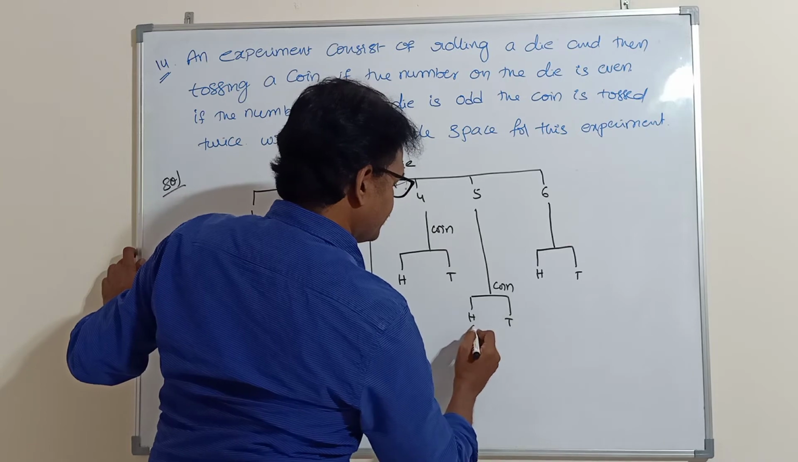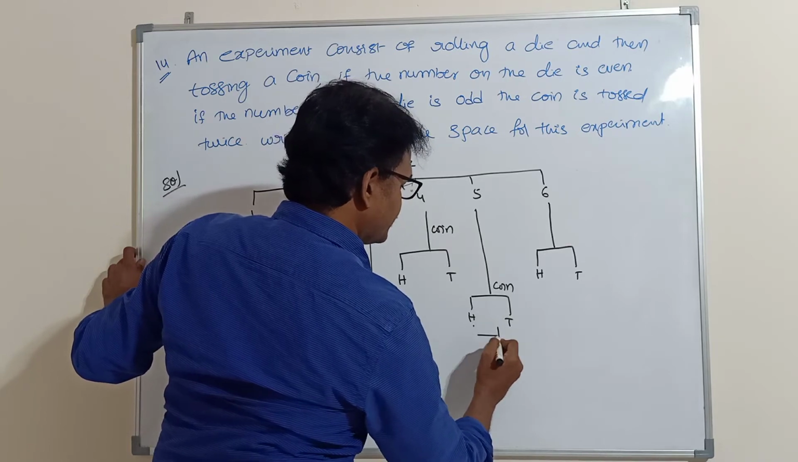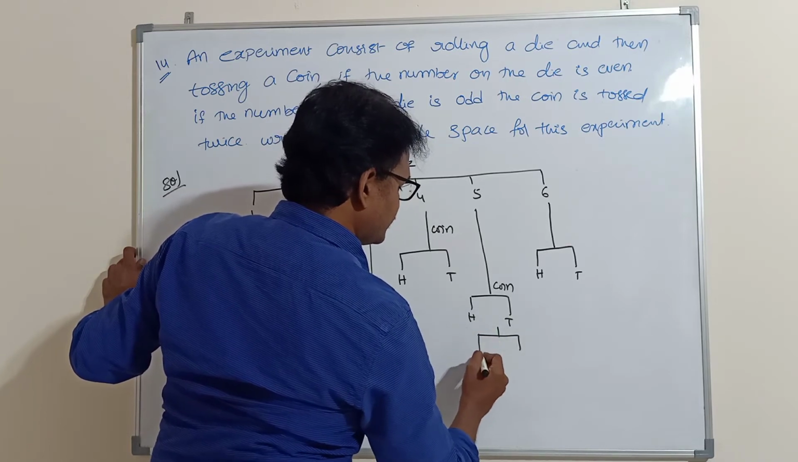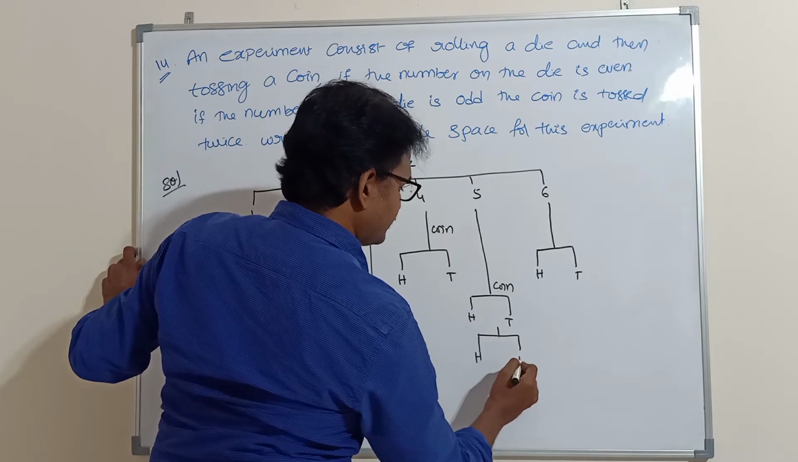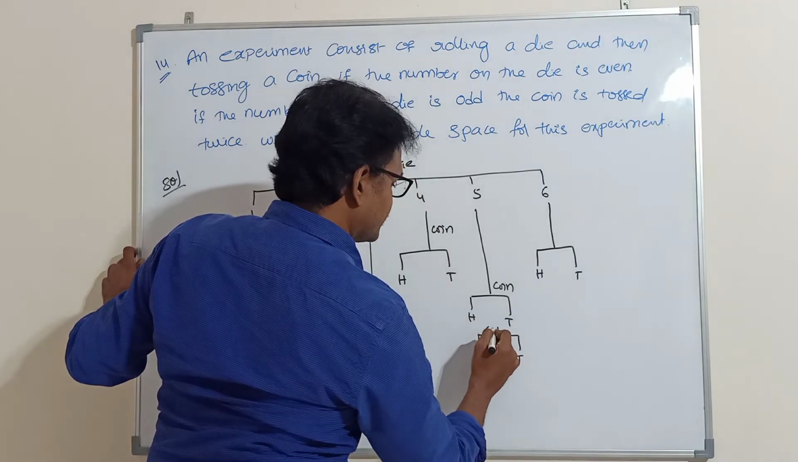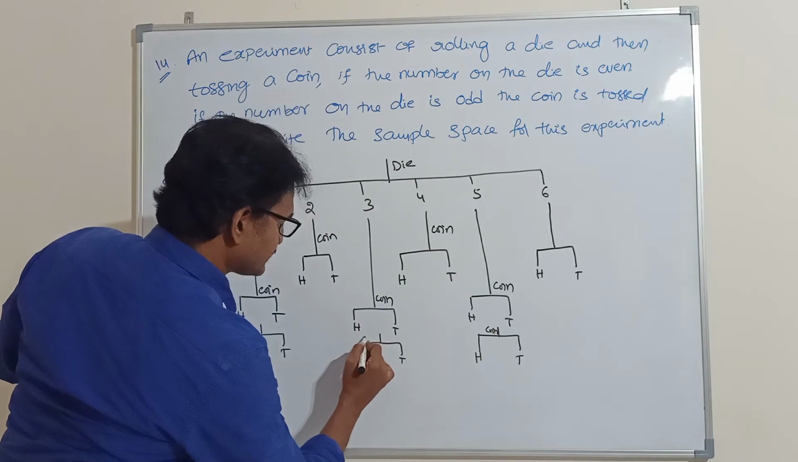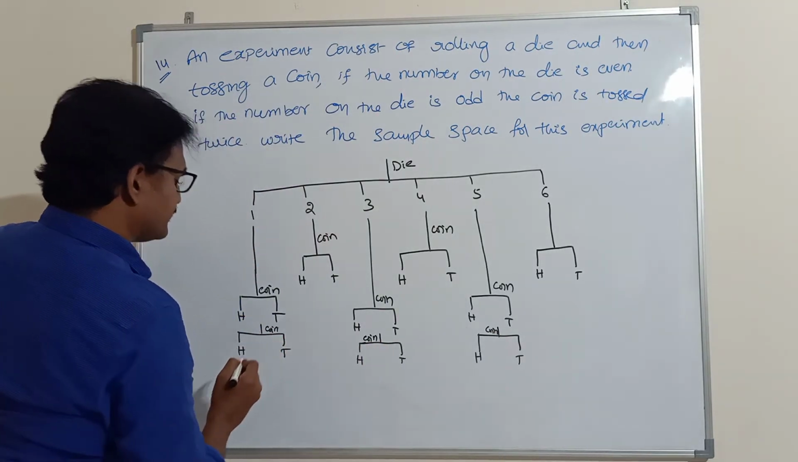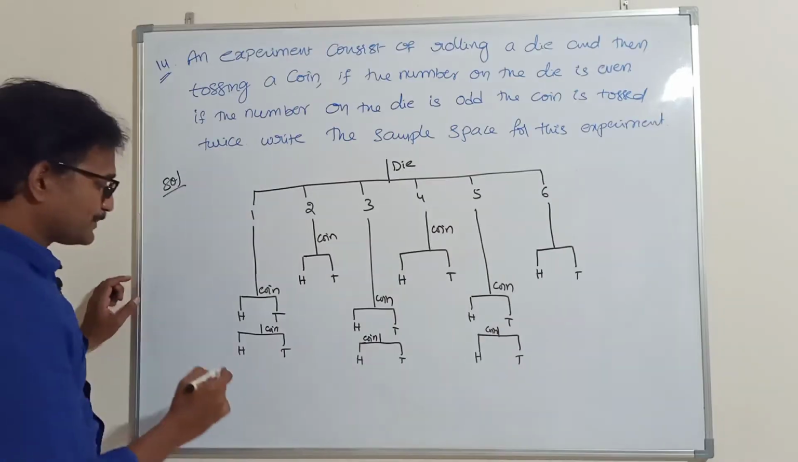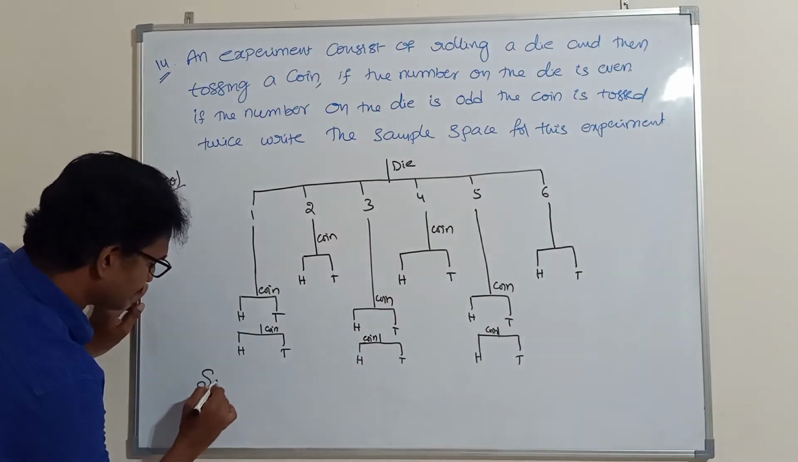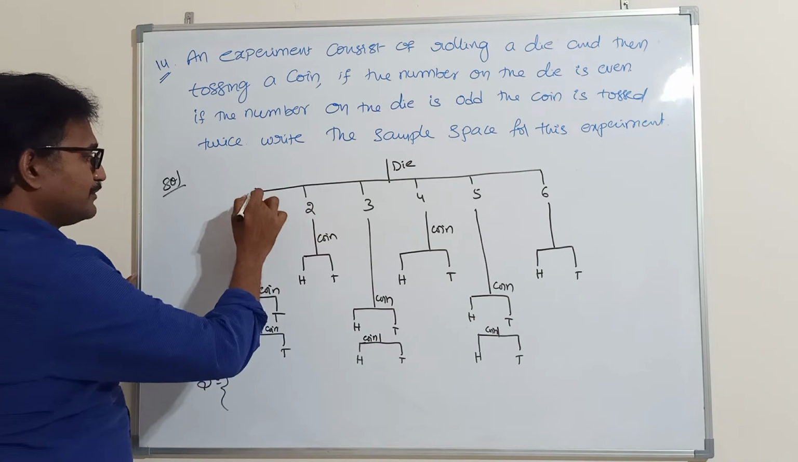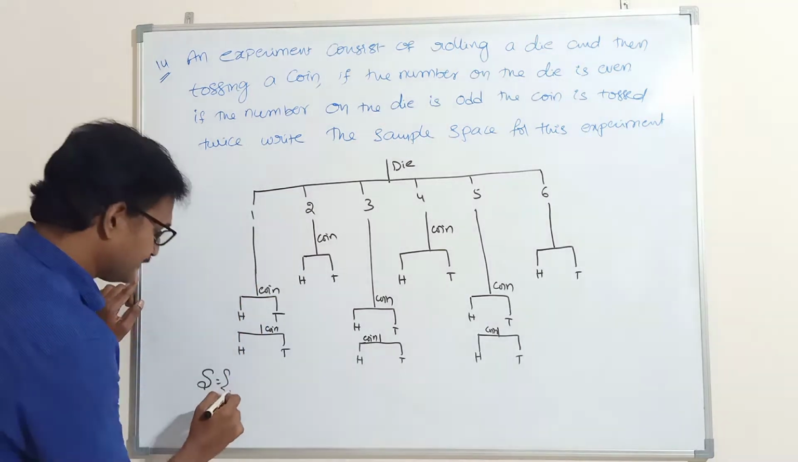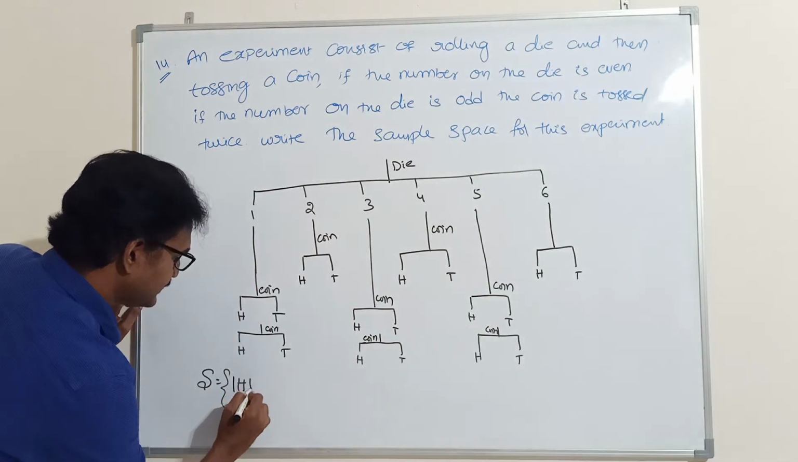Tail will come. Again, if you toss a coin, head or tail. A coin is tossed 2 times. Here also you are tossing a coin. So write the sample space for this experiment.